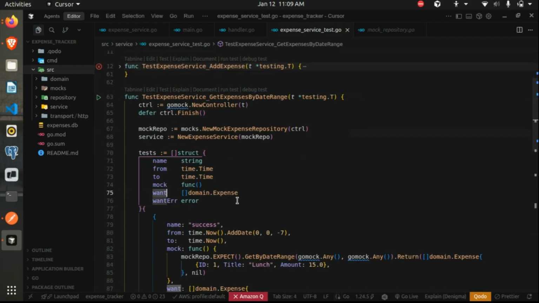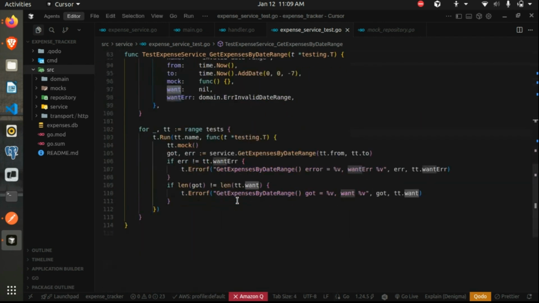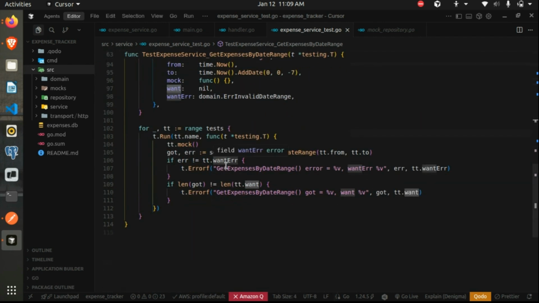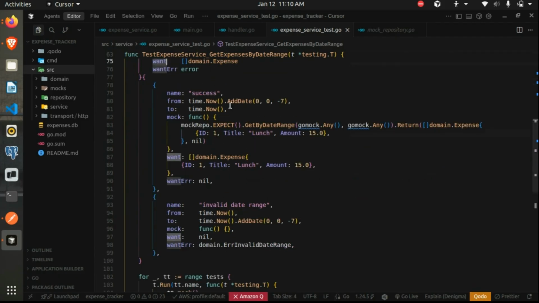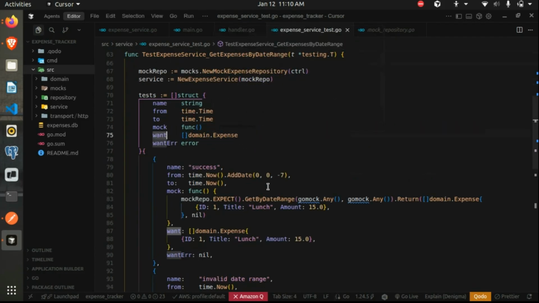But while writing a test case, you see in this scenario, let's check for get, we had a want field which we used to compare the actual received value versus what we wanted. But in this case, what we normally do is we declare what all fields we want. But still, if I use time.now over there also, it is not mandatory that this time.now and the time.now used in the actual service layer will run at the same instant. There will always be some difference in time. So it will always say not matching, that the actual response which we wanted and the response which we got didn't match.